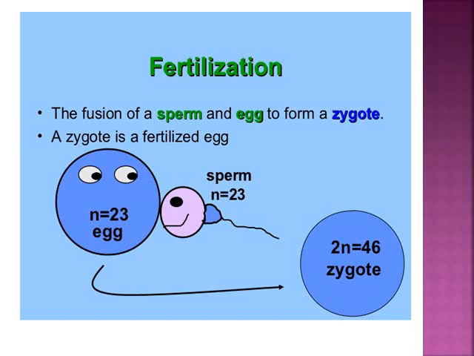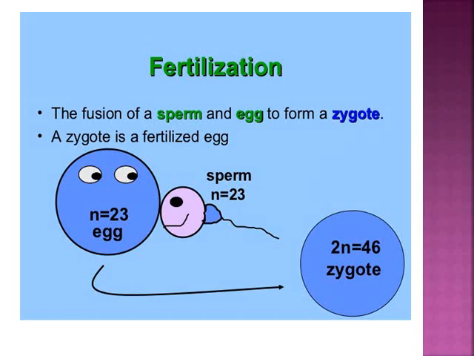When the number is halved, you can see in this diagram, 23 chromosomes are present in the egg cell and 23 chromosomes are present in the sperm cell. When both fuse, the total number will be restored. Clear, girls? All species have their specific set of chromosomes, a specific code through which information is passed from one generation to the next. So it's very, very important to maintain the number of chromosomes generation after generation.